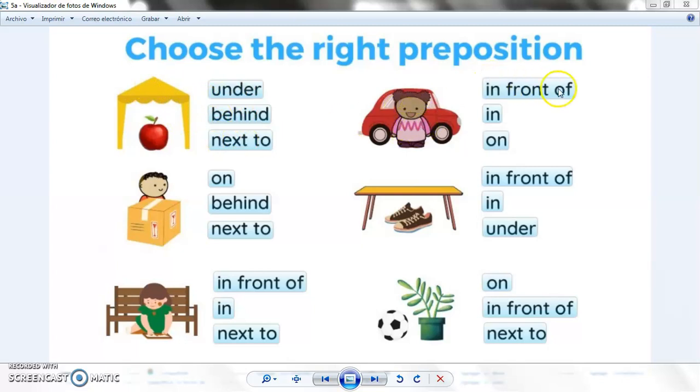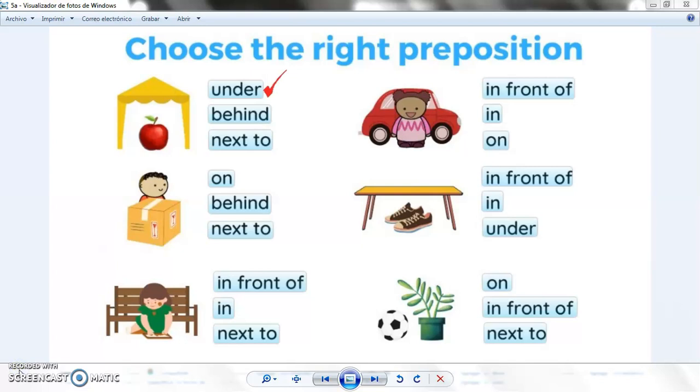Is the girl in front of the car, in the car, on the car? Is the boy behind, on or next to the box? Are the shoes, the sneakers, in front of the table, in the table, under the table? Is the girl in front of the bench, in the bench, next to the bench? Is the ball on the plant, in front of the plant, next to the plant. What do you think about it? Do a screenshot or take your time, pause the video and give the answers.